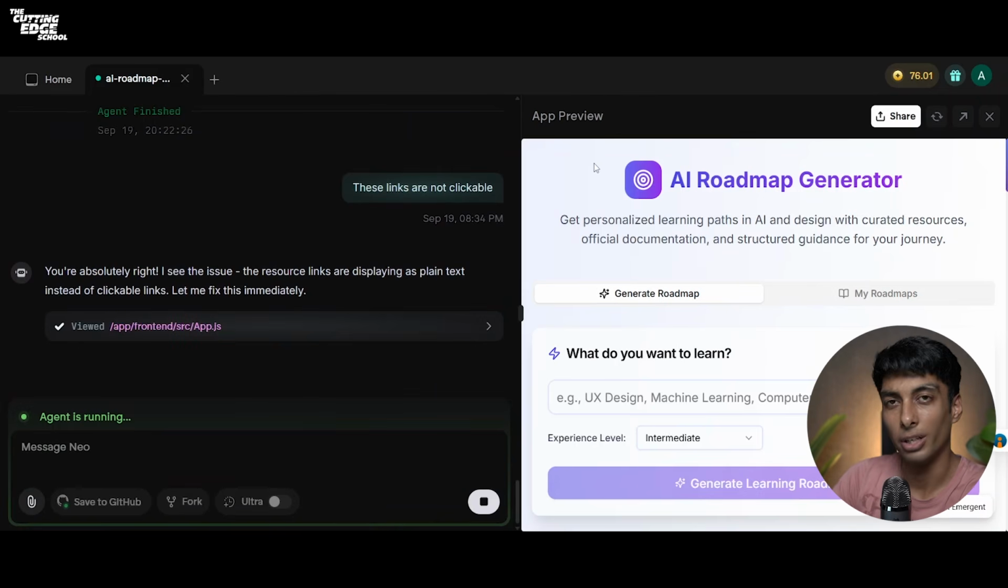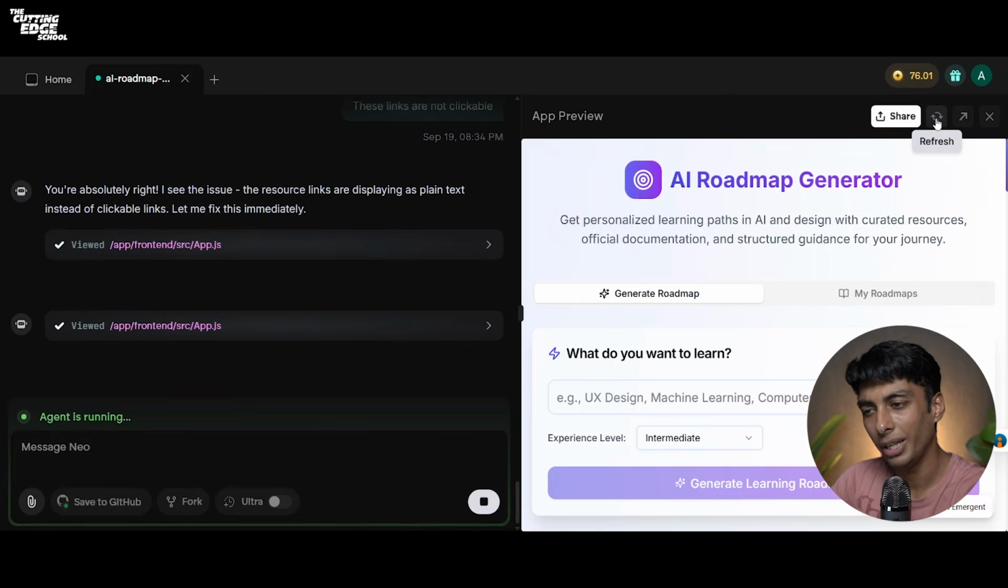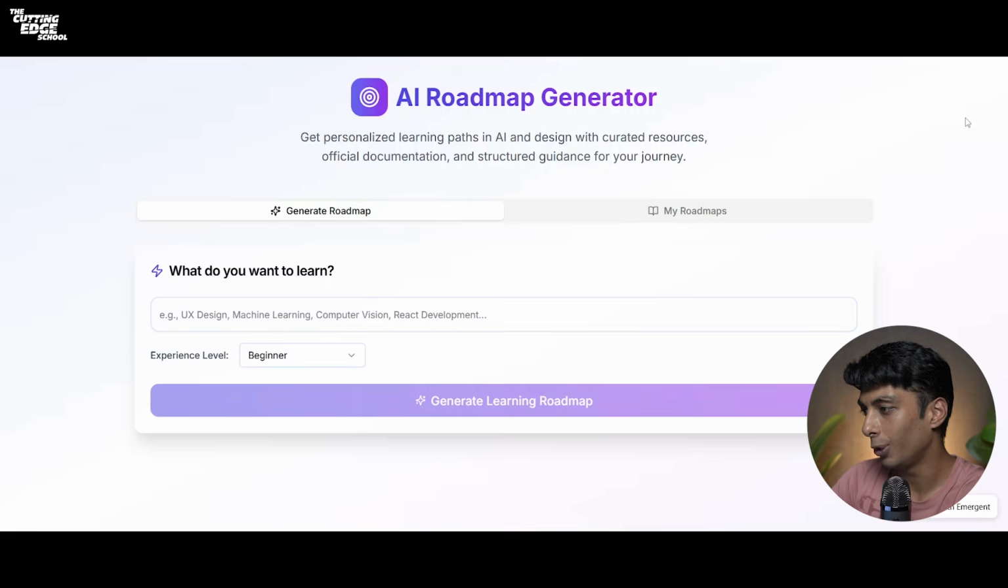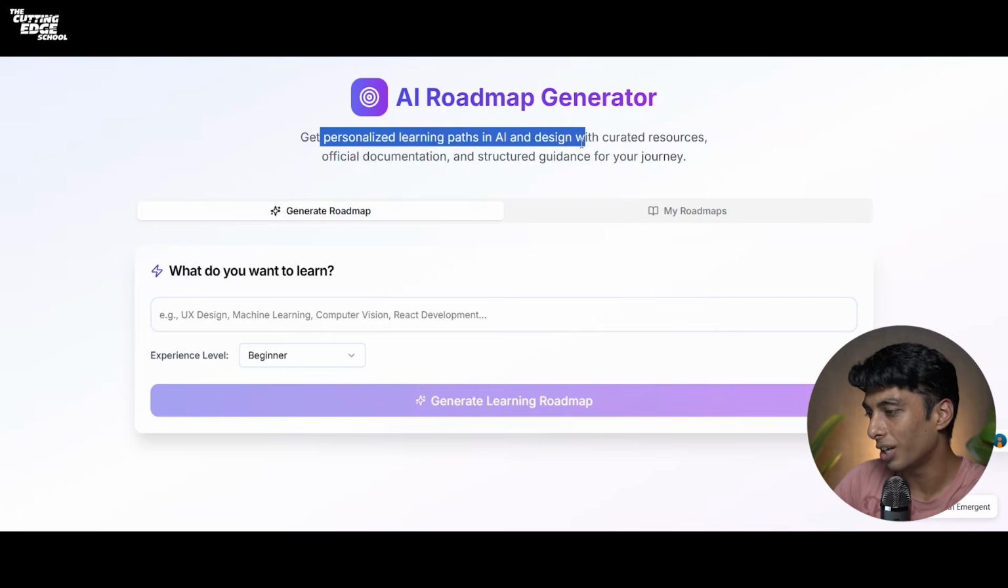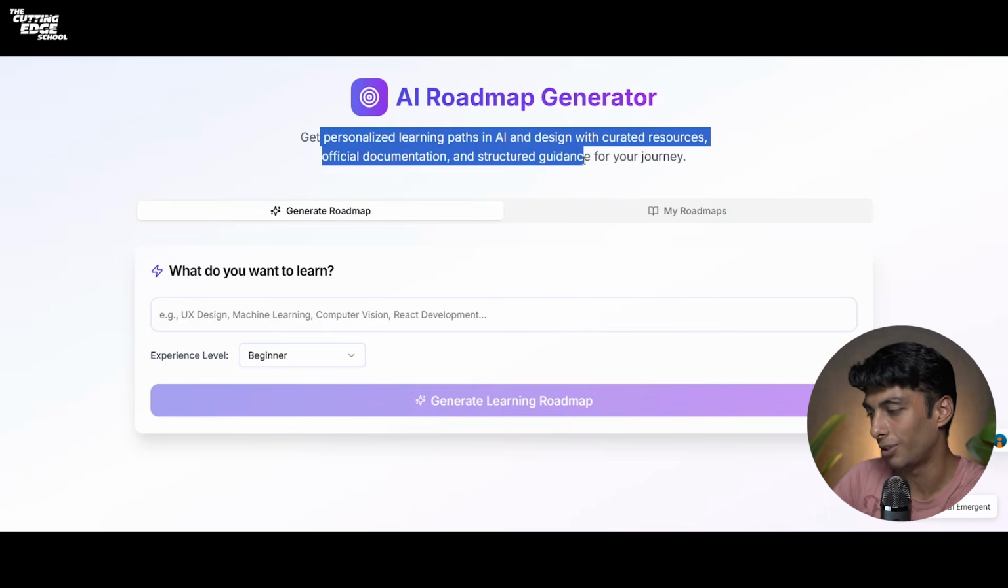Now let's see on the top right, what other options do we get? You get option to share, to refresh, or to open it in a new tab. After you open it in a new tab, this is your application. So you can see that your AI roadmap generator is here. Get personalized learning paths in AI and designed with curated resources, official documentation, and structured guidance for your journey.